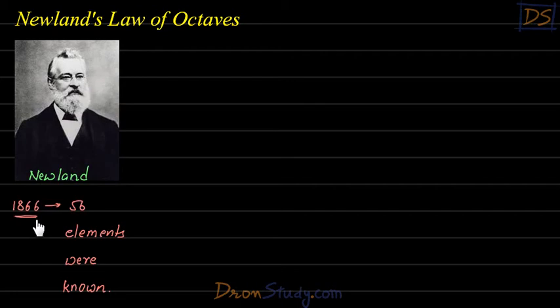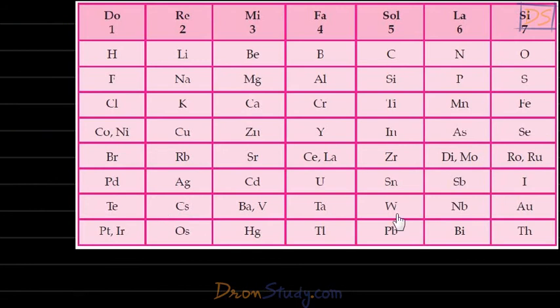By this time, students, 56 elements were known to humankind. These many elements had been discovered. More elements had been discovered since Döbereiner's time. So now his job was to classify all these elements properly in a group, so that it becomes easy to study them. So students, he made a table like this. Look at this. It's a very big table, students.